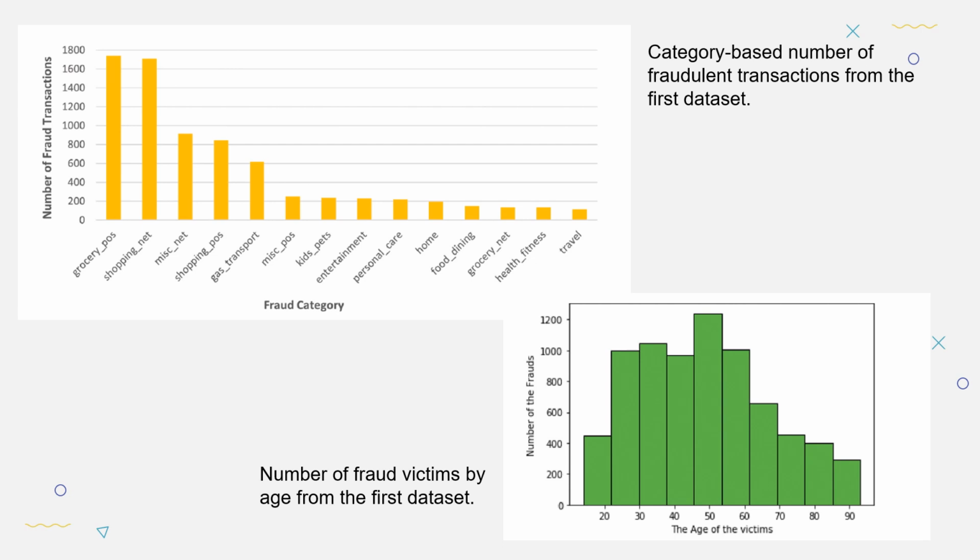The second chart represents the age of the victims and the number of fraud victims by age in the first data set, which is highest between 45 to 50, and also moves quite a bit until the 55 age bracket, starting from 25 and going until 65.